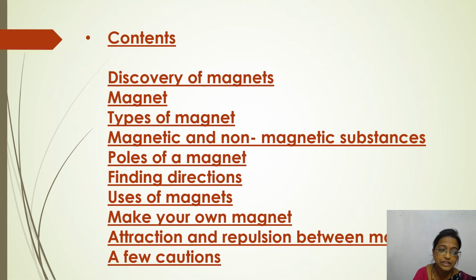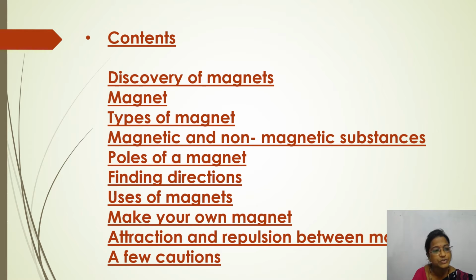We will also learn about make your own magnet, so how it is possible to make magnets. And we will learn about attraction and repulsion between magnets, and a few cautions.